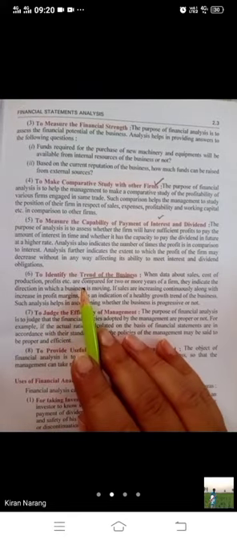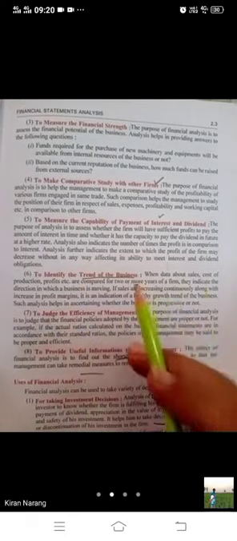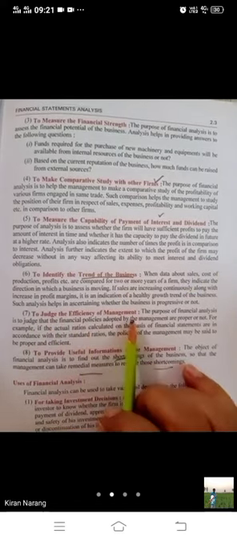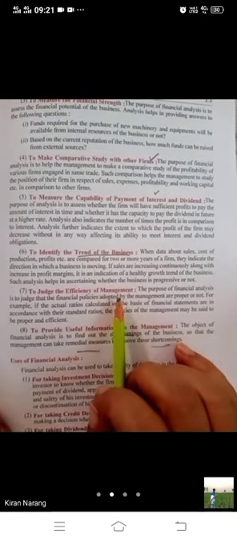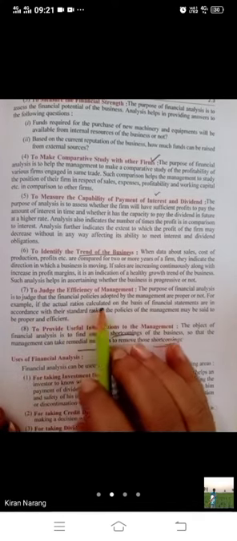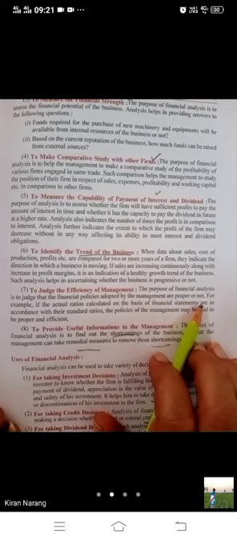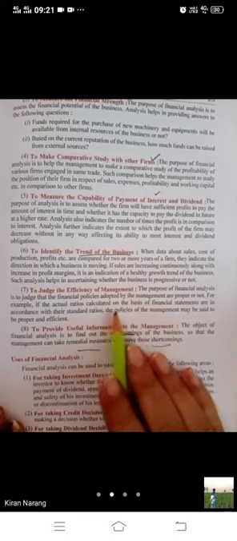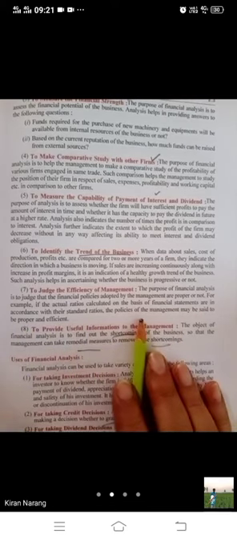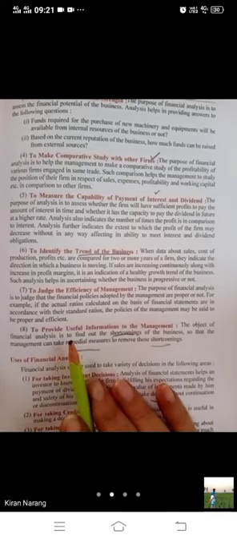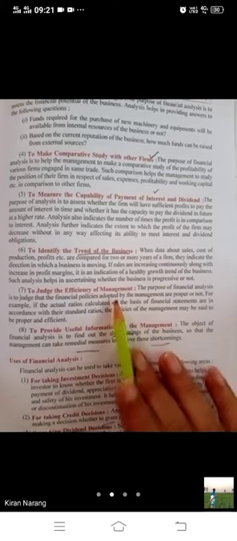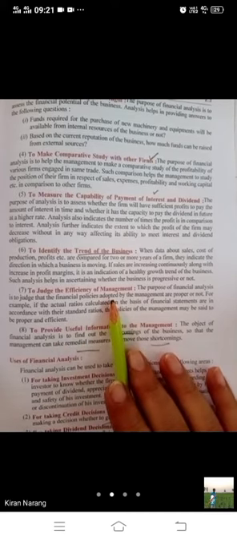So the sixth one is to identify the trend of business, whether our business is growing day by day or it is going backward. Then to judge the efficiency of management. The purpose of financial analysis is to judge whether the financial policies adopted by the management are proper or not. For example, if the actual ratios calculated on the basis of financial statements are in accordance with their standard ratios, the policies of management may be said to be proper and efficient. We just want to check the efficiency of what the management is doing, whether they are taking right decisions or not.